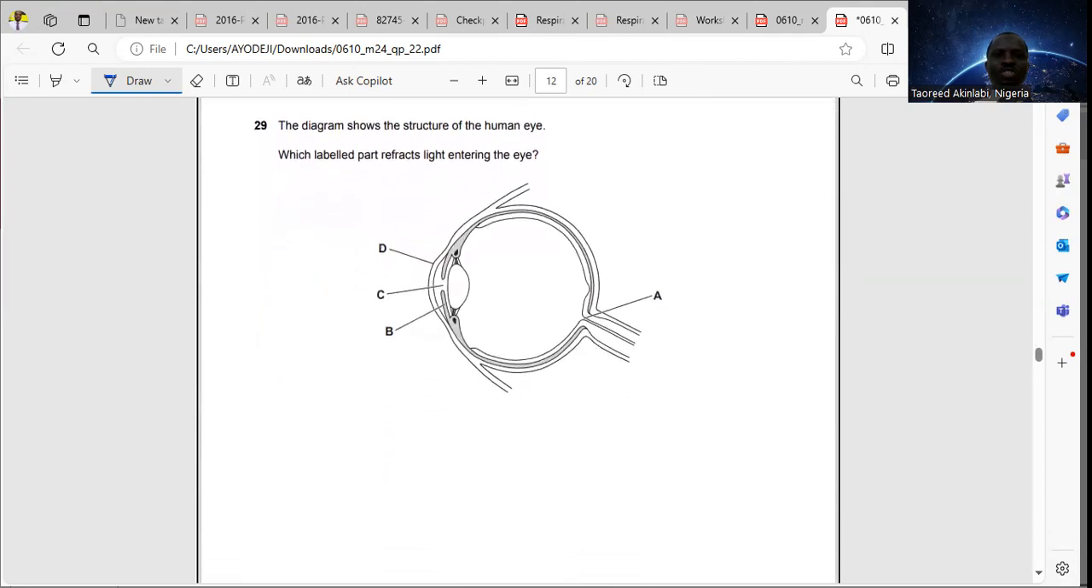29. The diagram shows the structure of the human eye. Which labeled part refracts light entering the eye? The part of the eye that refracts light is the cornea. The cornea helps in refraction of light, and the part labeled as the cornea is option D. C is the pupil, B is the iris, and A is the blind spot that connects to the optic nerve.